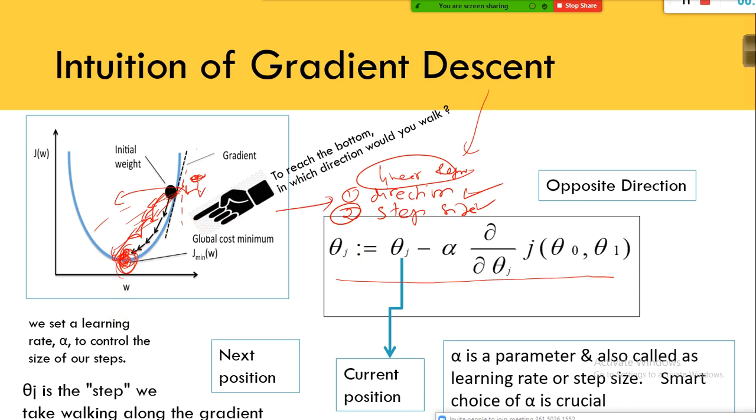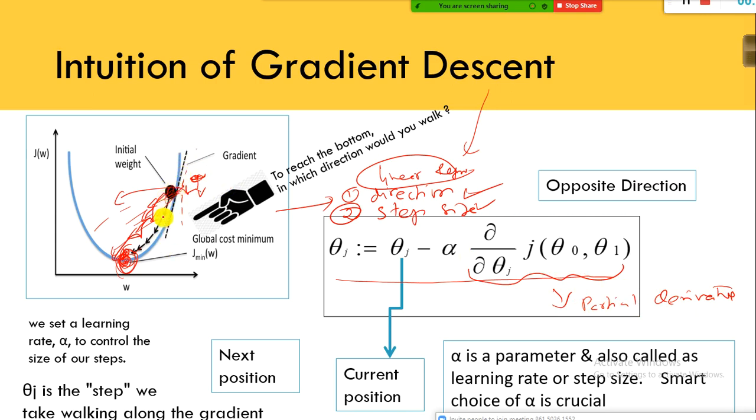See, you don't even have a mobile phone, you don't have a compass, and your eyes are completely blindfolded. If somebody is asking you to walk down, how can you do that? So that is where this equation is helpful. In this equation, this one is nothing but the derivative term, the partial derivative. This is helpful in finding out the slope. Slope is nothing but the direction. Which direction can I go? See, for this position, the slope is this one.